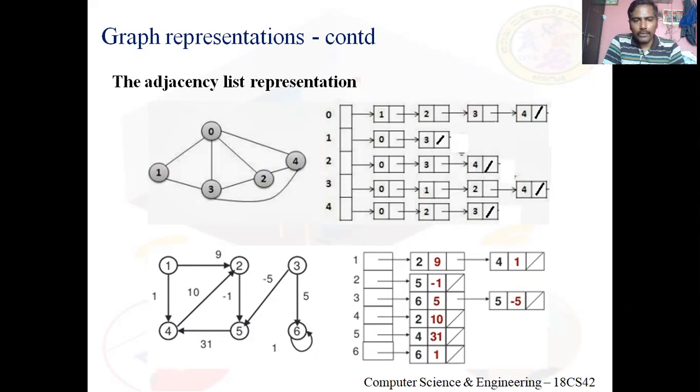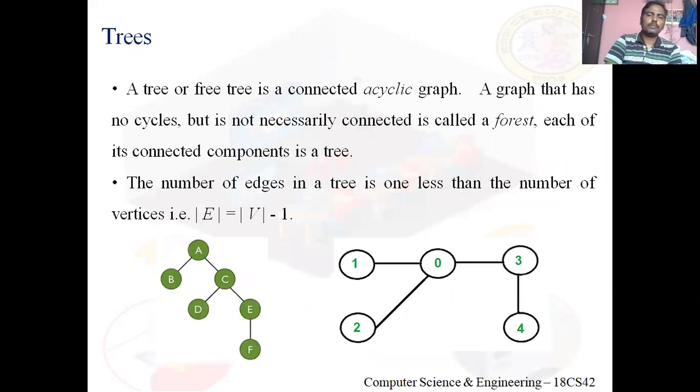Suppose if it is a weighted graph, look at the node. The information data part will have 2 fields. One is the vertex number, the other is weight. For example, see from 1 in the second graph, from 1, 2 adjacent vertices, 2 and 4. So I create 2 nodes. For 2, weight is 9. For 4, weight is 1. Clear?